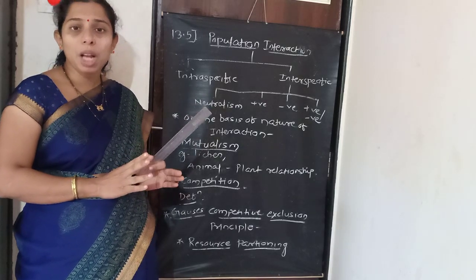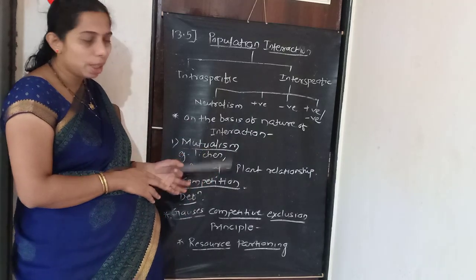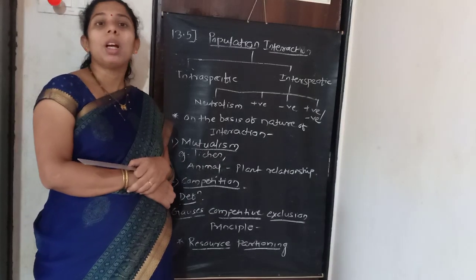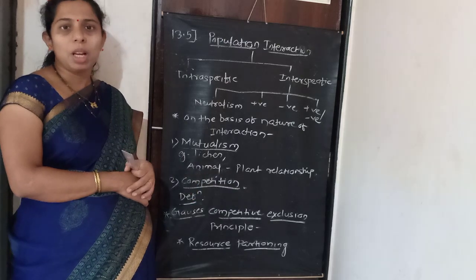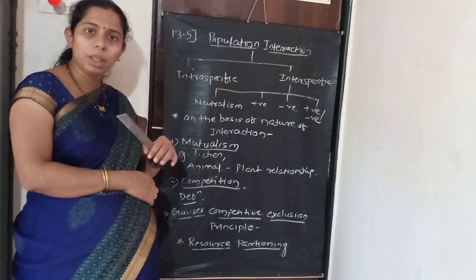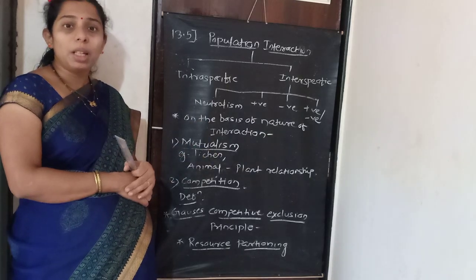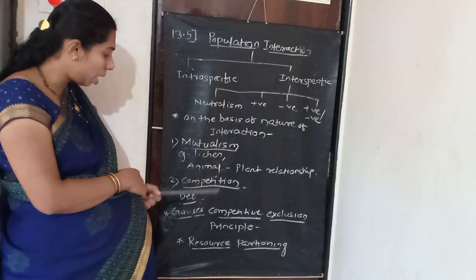They do not get harm but they get benefit, so it is called a mutual relationship. Next one, animal-plant relationship. Here the plants need the animals for pollination. Pollination means transfer of pollen grain from the male flower to the stigma of the female flower. Also, for dispersal of seed, the plant needs animals.